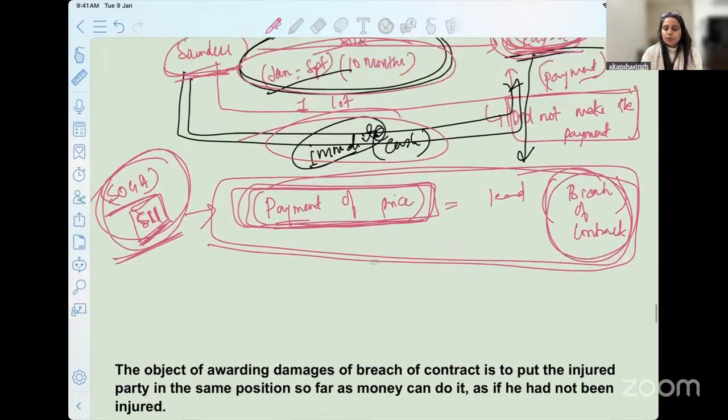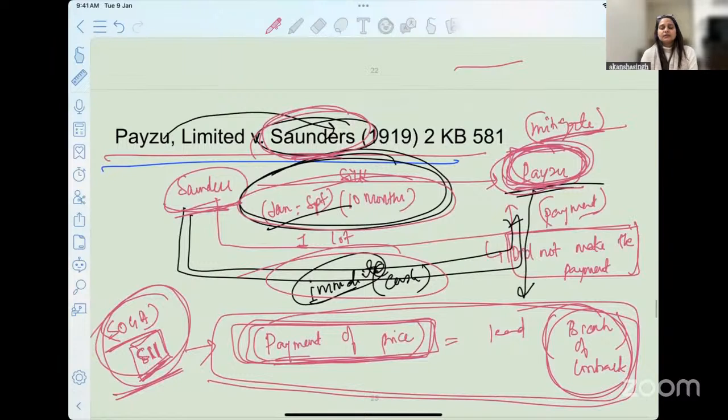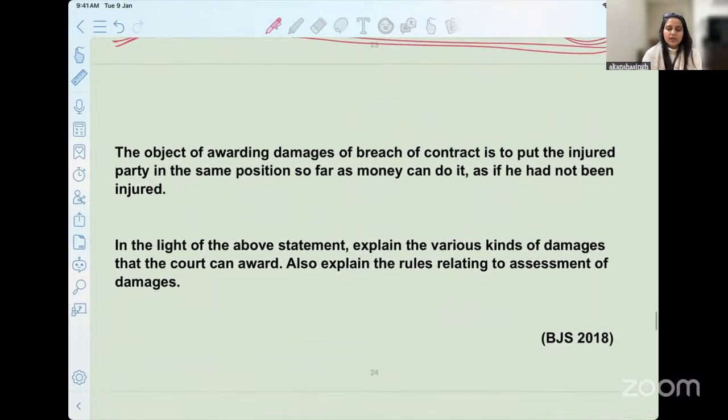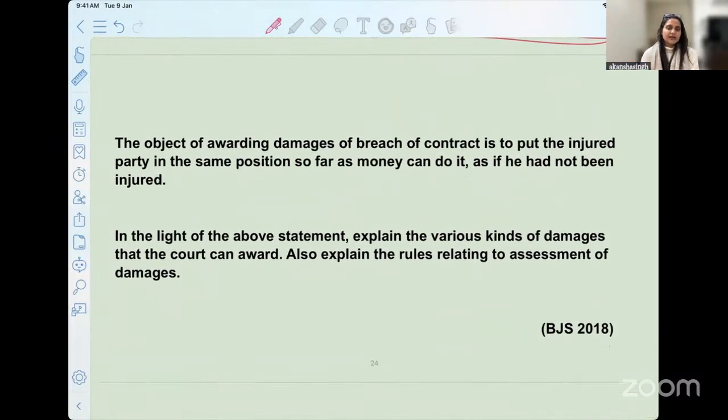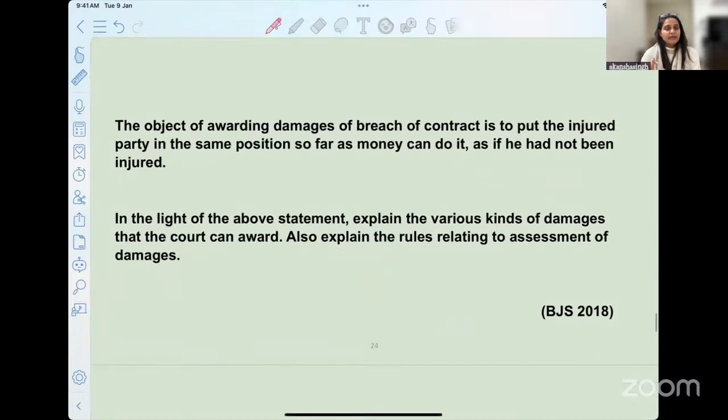So with this, we have covered the concept of mitigation of damages and the right of the party to suppress the damage that can happen to them and to do equity. Now we have certain questions that I have mentioned over here. Let's try to read and find out whether what we have covered in today's class is going to be beneficial for you or not.